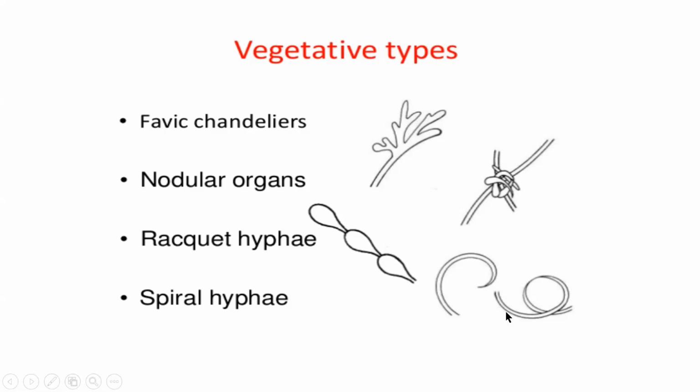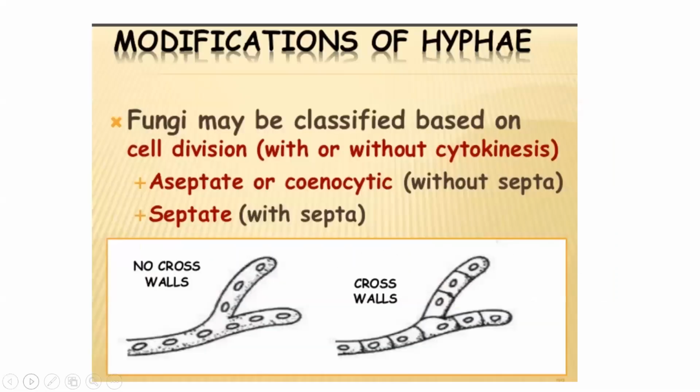Some fungal hyphae possess spiral endings, showing some spiral structure. So they are called spiral hyphae. So hyphae need not be a straight structure always. It can take up some other shapes also depending on the type of the fungus.